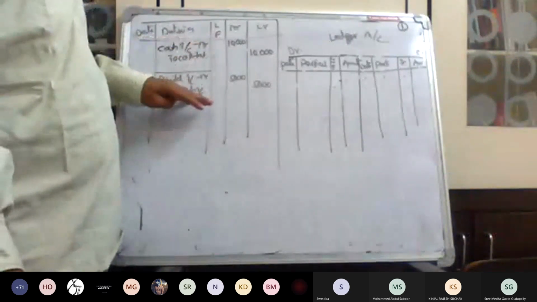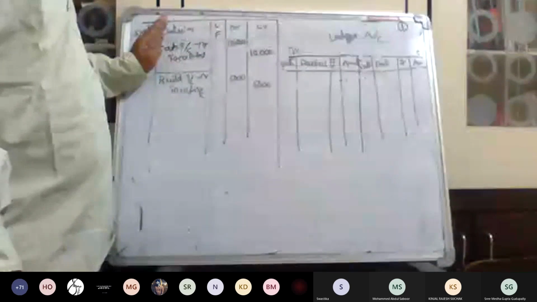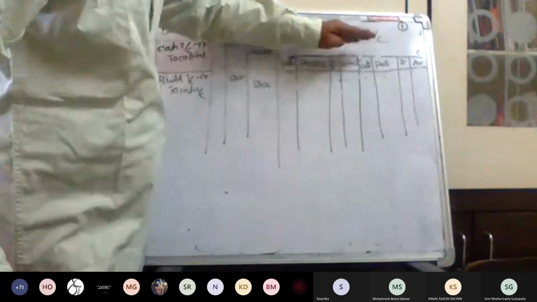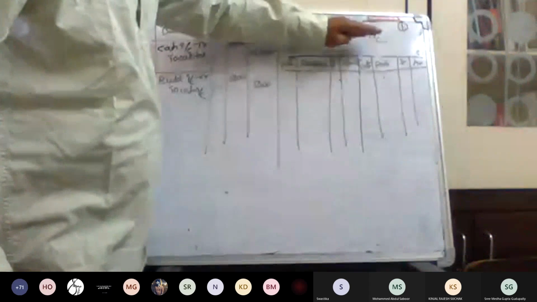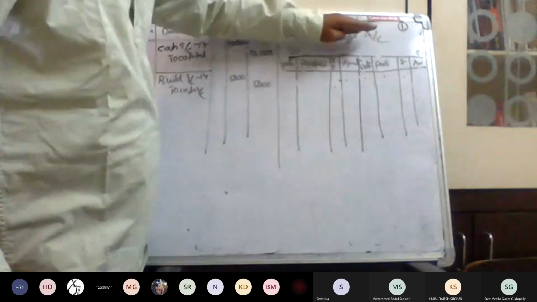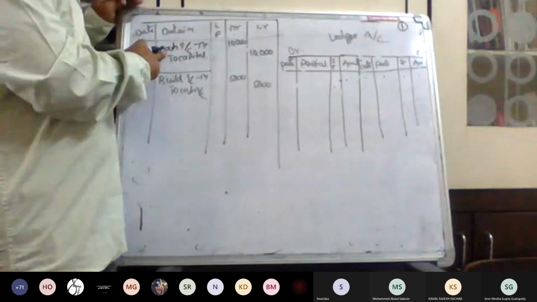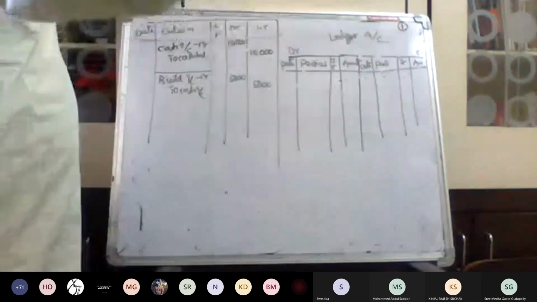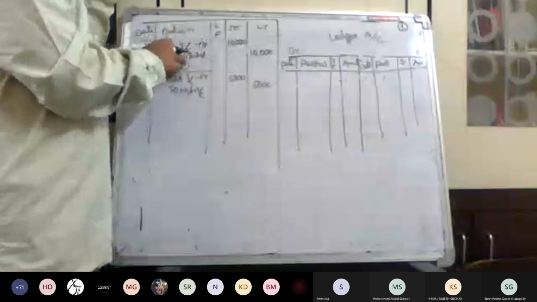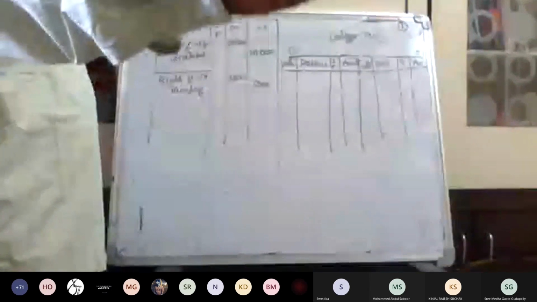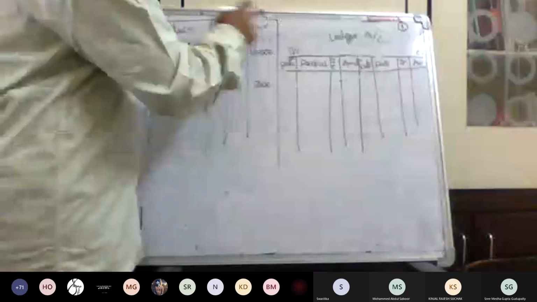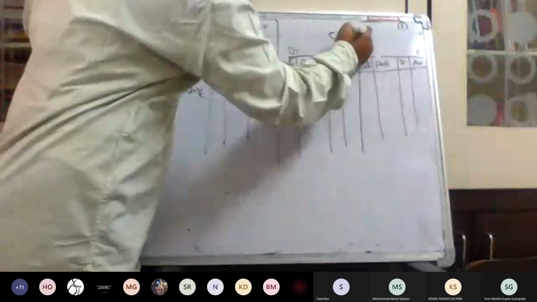I will do all the problems. Don't confuse. After this journal, next one is the posting to the ledger. Ledger is nothing but an individual summarizing of the transactions, where they are posted, those books are called ledgers. For example, cash, debit, because the owner started a business, cash coming to the business. Cash is debit or credit as per the real account? Debit. So first account is the cash. Now you prepare cash account. It means individual account, cash account.